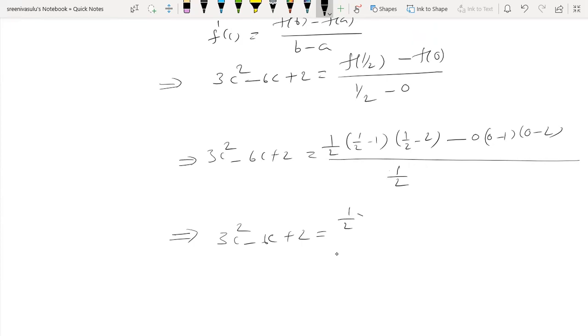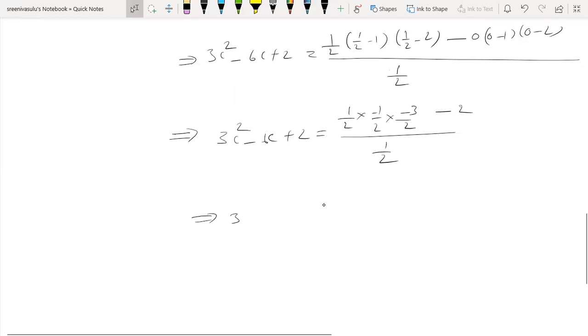1 by 2 minus 1 means minus 1 by 2. 1 by 2 minus 2 means minus 3 by 2. Minus 1 by 2 into minus 3 by 2 becomes plus 3 by 4. Here 1 by 2.